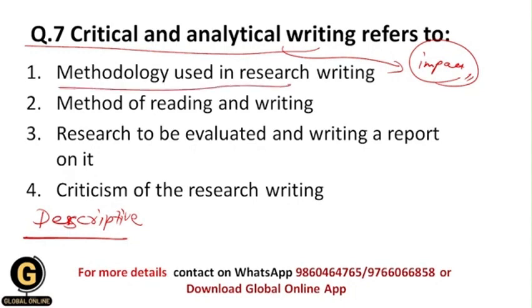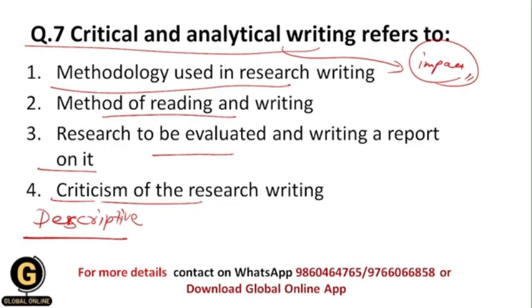Methodology used in research writing, then method of reading and writing, then research to be evaluated and writing a report on it, then criticism of the research writing. So as I have told you earlier, critical, analytical writing and descriptive writing are formats of writing a research report, and that's why this is a methodology used in research writing, and that's why your correct answer is 1, because these basically are the methodologies that we use in research writing.